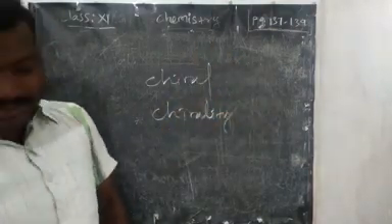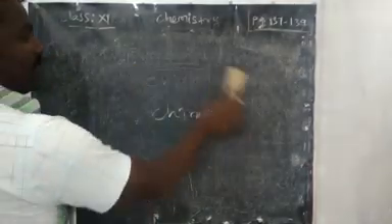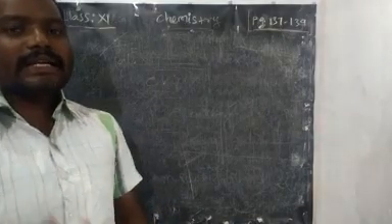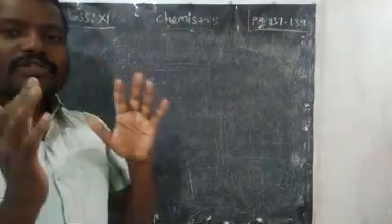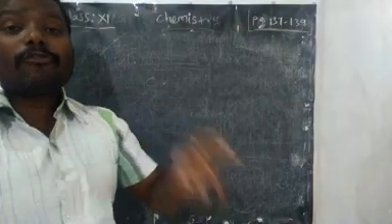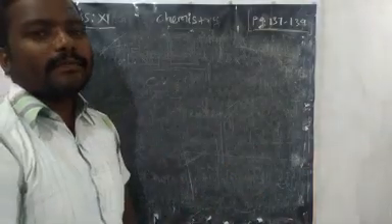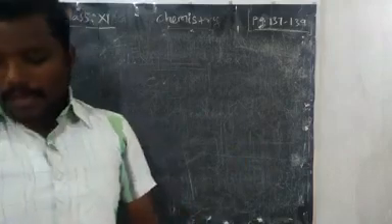Next, we are going to learn a new topic, detection of elements. Detection means we are going to find. Certain chemicals you will receive, and you have to find what elements are present in that compound. How will you find? We need certain tests, and that is what we are going to do now.